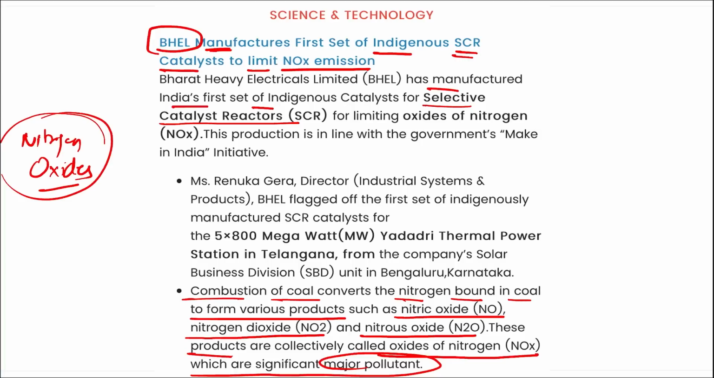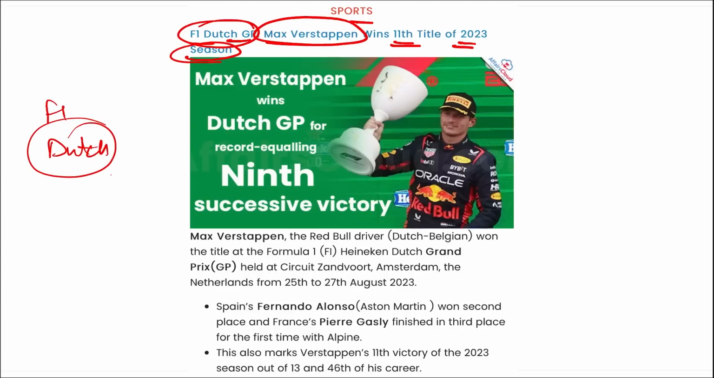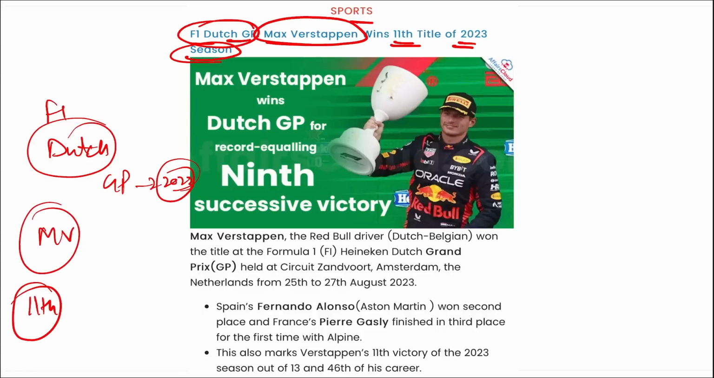Right? Next is sports. F1 Dutch Grand Prix was held and Max Verstappen has won the 11th title of the 2023 season. I repeat, for the F1 Dutch Grand Prix that was held in 2023, Max Verstappen has won the 11th title of the 2023 season. This was held in Amsterdam, Netherlands from 25th to 27th of August.